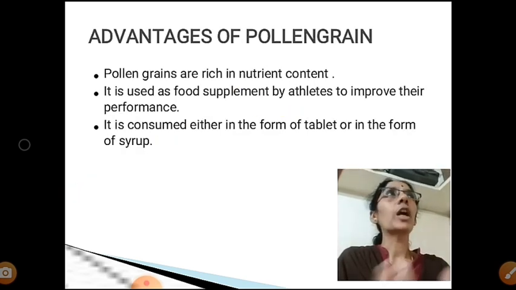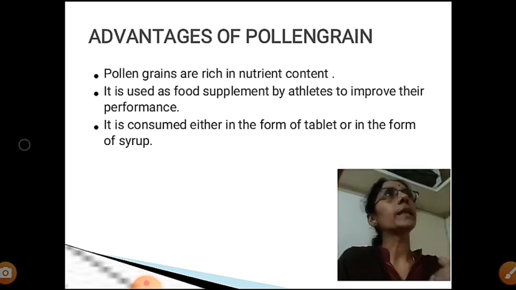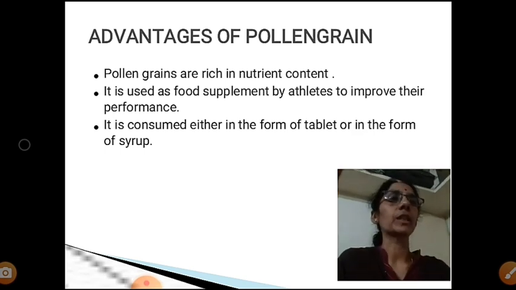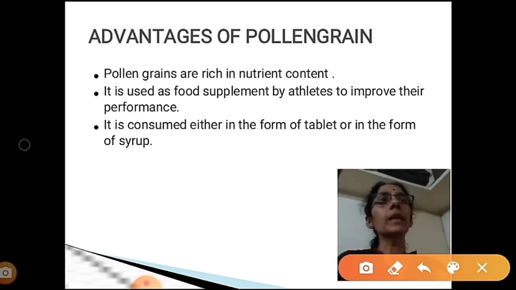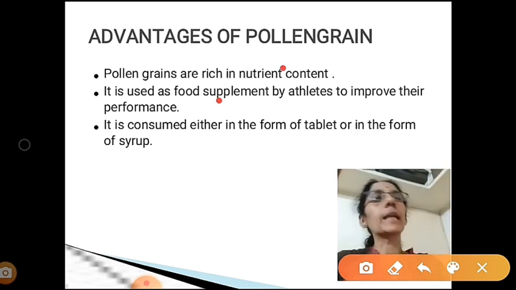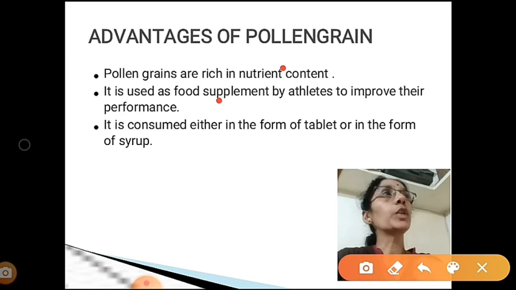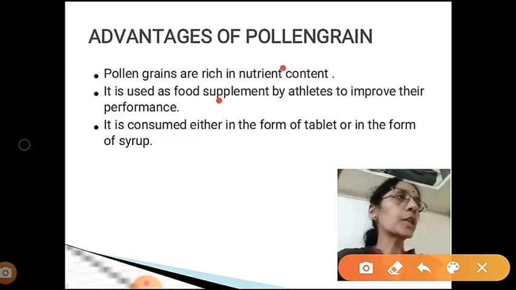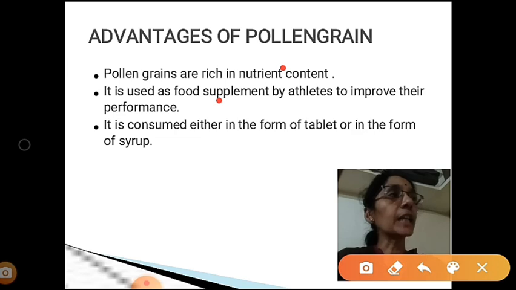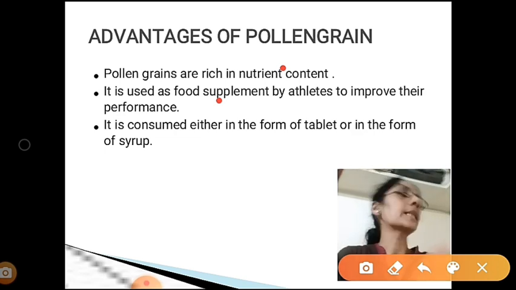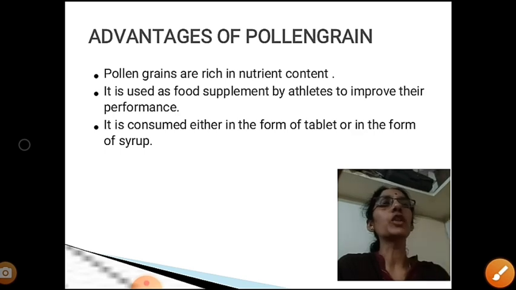And then you have studied that the pollen grain has certain advantages. What are all the advantages it has? One advantage is that it is rich in nutrient content. So people are using it as a food supplement. Athletes are using it as a food supplement to improve their performance. They are consuming it to enrich their energy level. Now the pollen grains are available either in the form of a pollen tablet or syrup in the market. So that is the advantage of pollen grain.